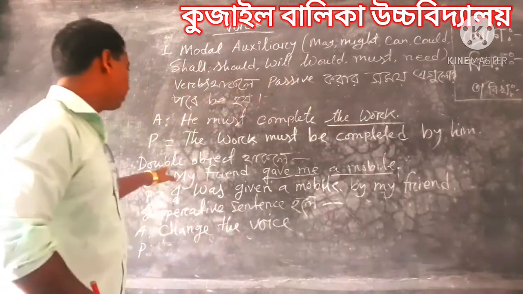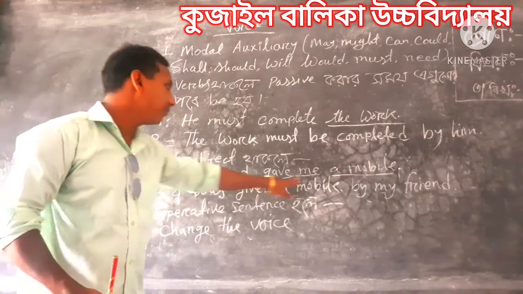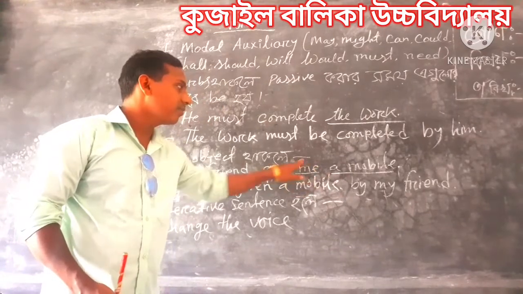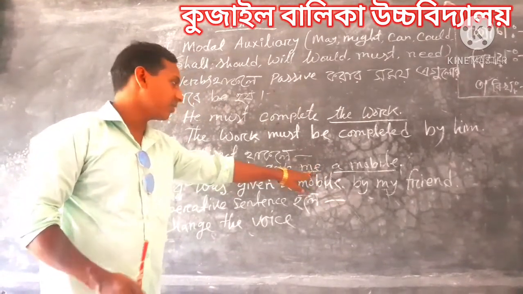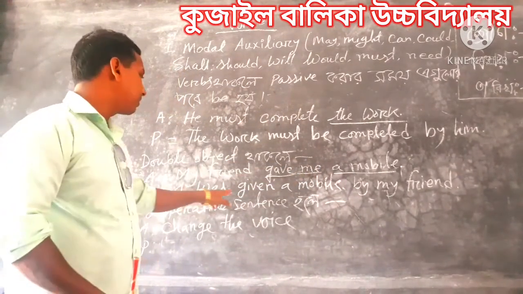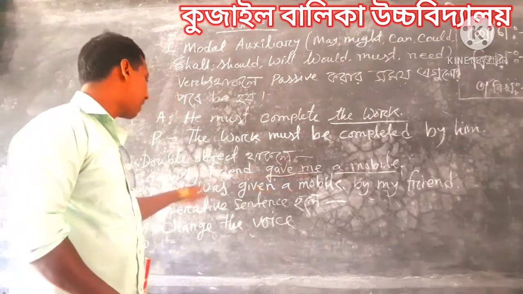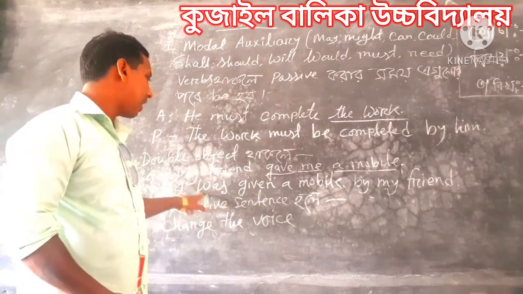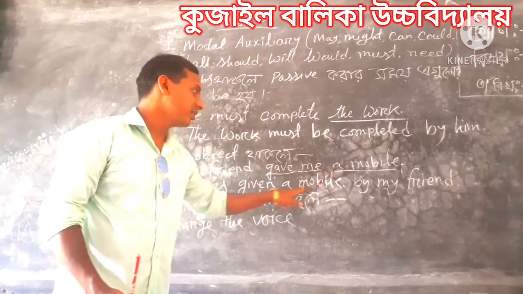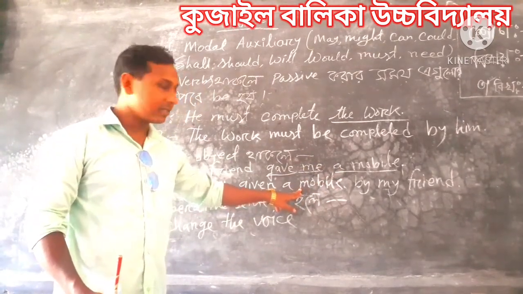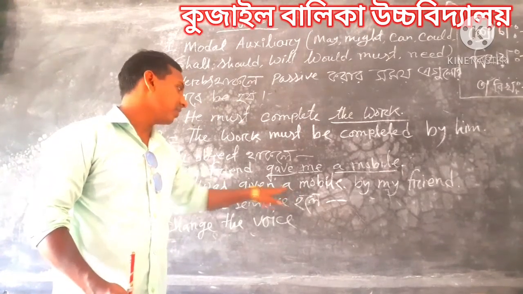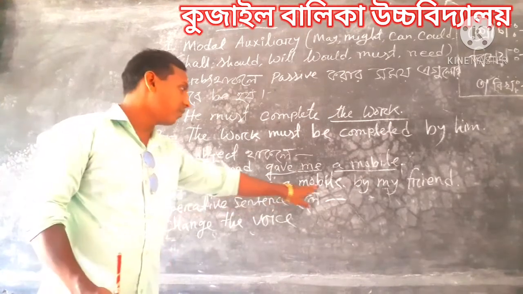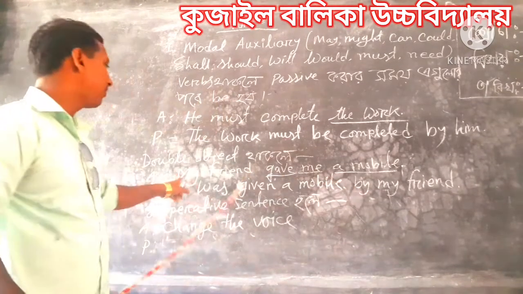Okay. So again, my friend gave me a mobile. Here are two objects, me and a mobile. So we should take the personal object, and this is better. I was given: subjective I, past tense was, V3 of gave is given. I was given, then the other object. There is no change of the other object. It will be given after the main verb. I was given a mobile by my friend.